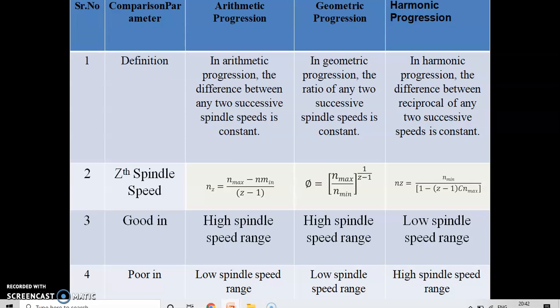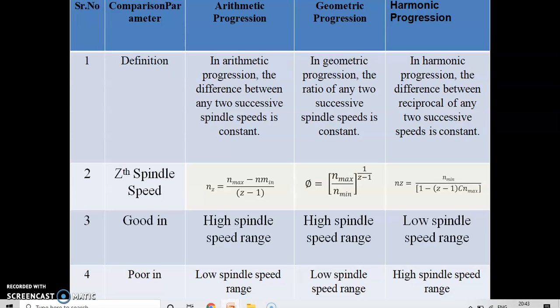From the definition point of view, in arithmetic progression the difference between any two successive spindle speeds is constant. In geometric progression, the ratio of any two successive spindle speeds is constant, and in harmonic progression, the difference between the reciprocals of any two successive speeds is constant.